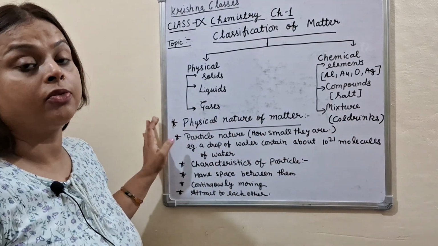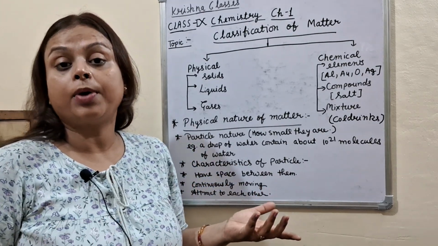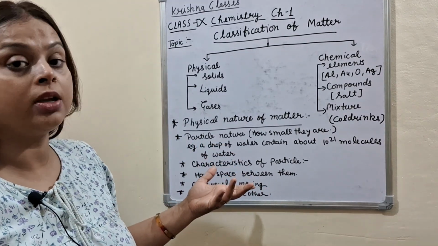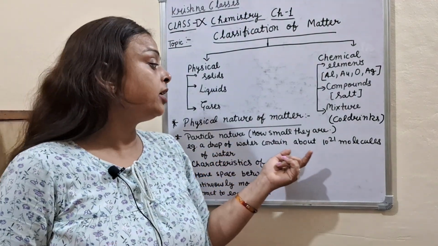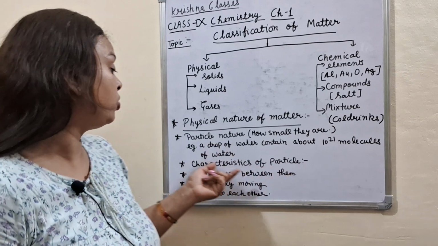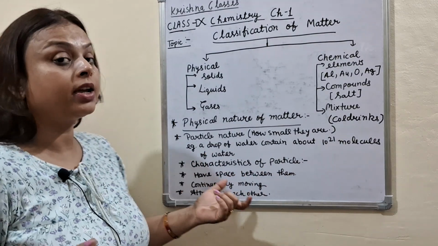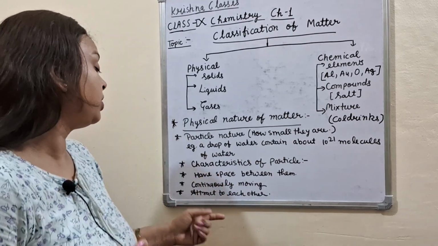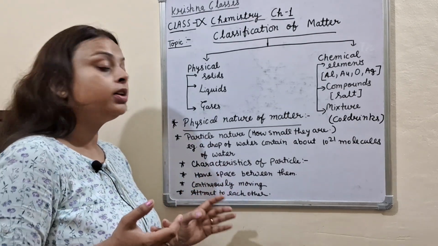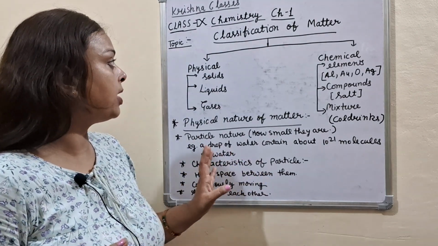Physical nature of matter. Matter has particle nature, and the particles are very small. For example, a drop of water contains about 10 to the power 21 molecules of water. Characteristics of particles: particles have some space between them, they are continuously moving, and they attract each other. So these are the characteristics of particles.